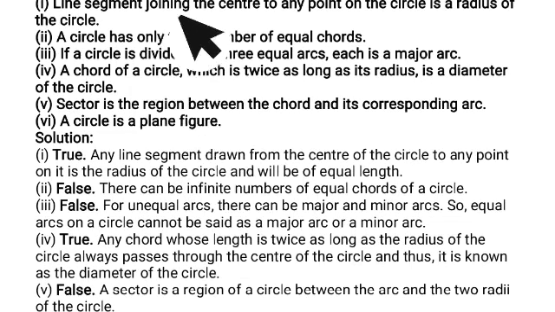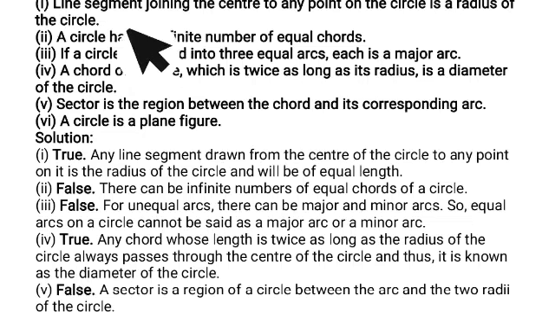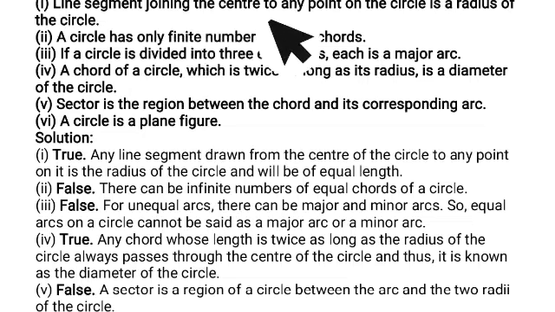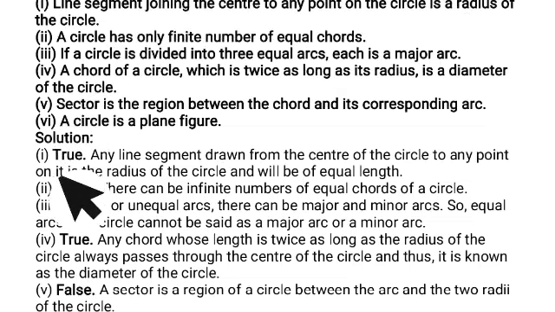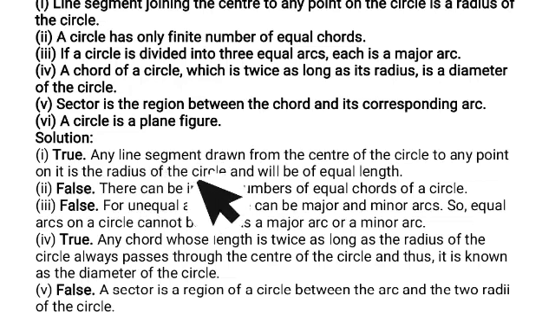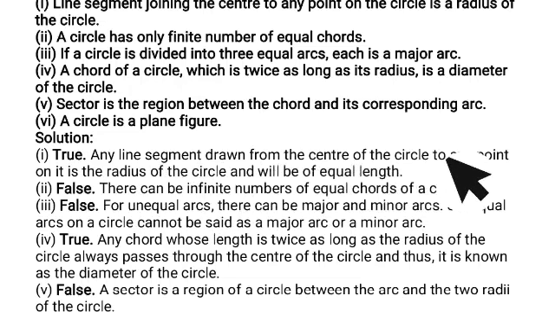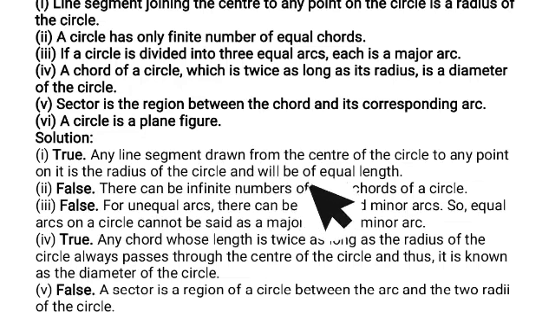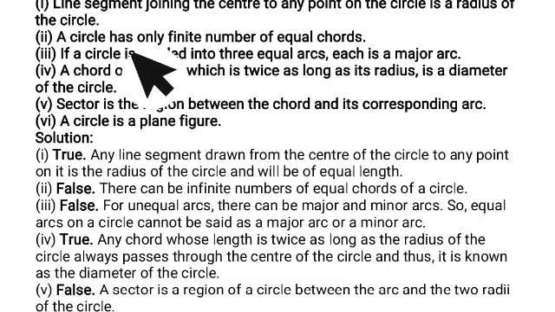Write true or false, give reason for your solution. Line segment joining the center to any point on the circle is a radius of the circle. So it's true. Any line segment drawn from the center of the circle to any point on it is the radius of the circle and will be of equal length.